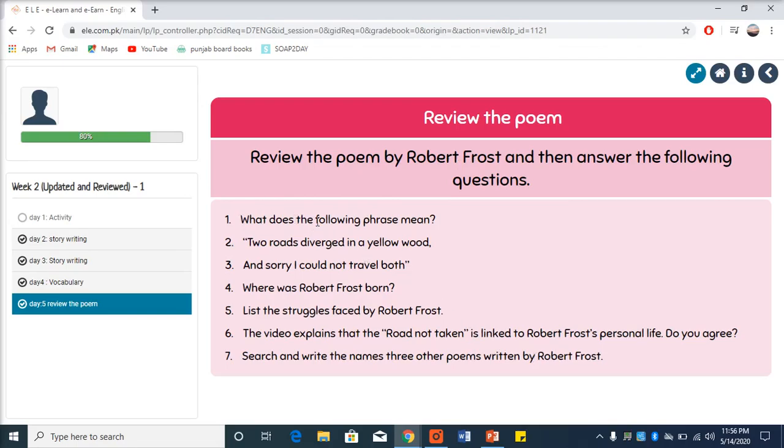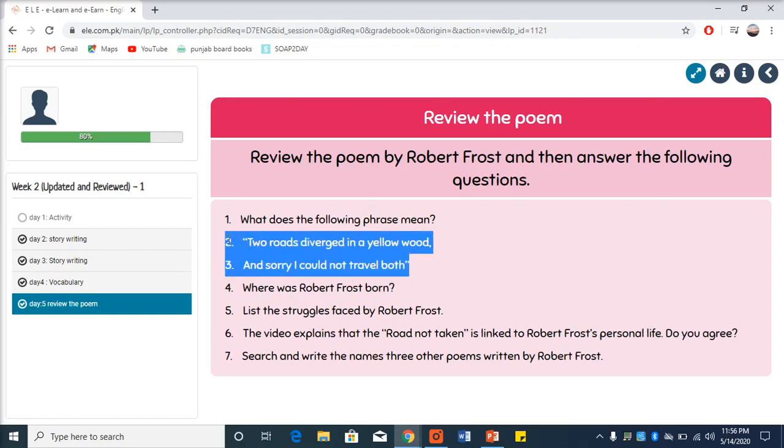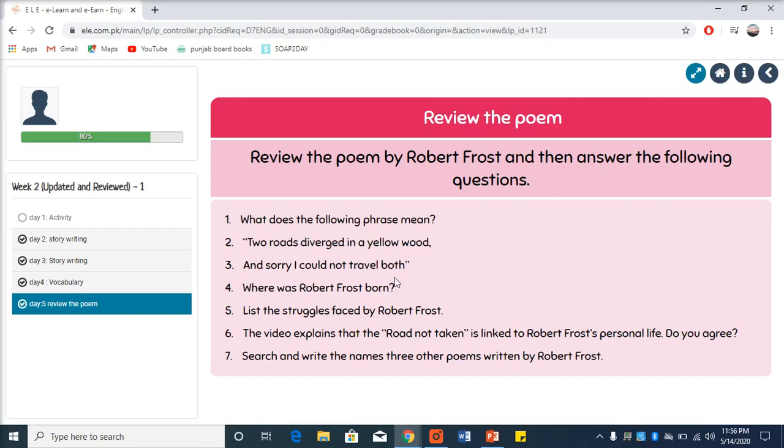Question 1. What does the following phrase mean? Two roads diverged in a yellow wood, and sorry I could not travel both. What does this phrase mean? Explain its meaning. What can you understand? And what is the writer trying to say? Where was Robert Frost born? List the struggles faced by Robert Frost.